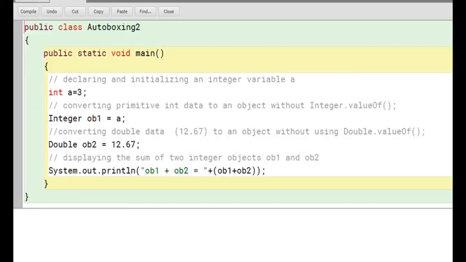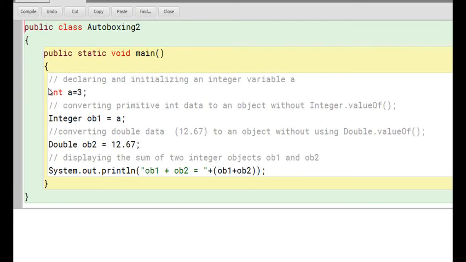Here is the Java code which is also showing the working of autoboxing, but here we are not going to use Integer.valueOf or Double.valueOf. So look at the main method. First line, you are declaring int a is equal to 3, that is an integer variable declared.